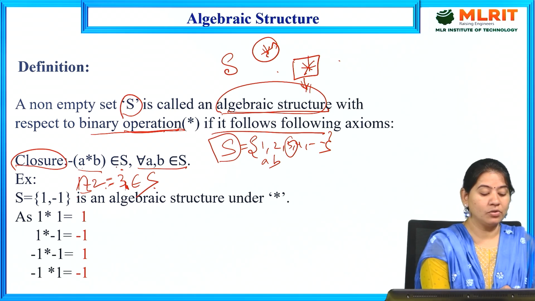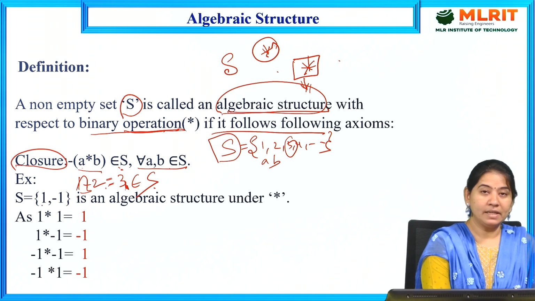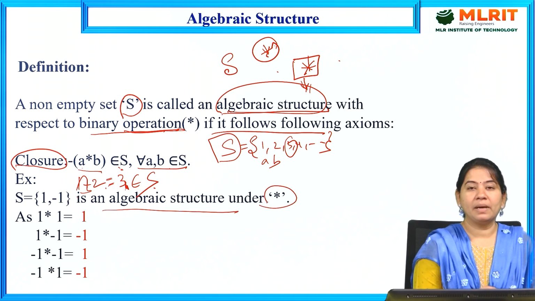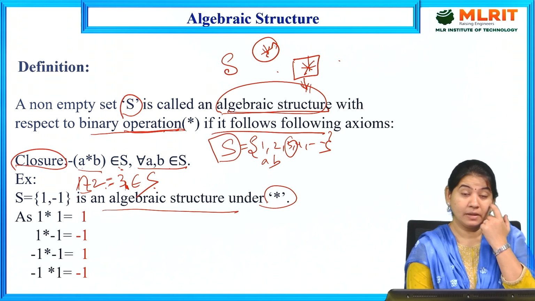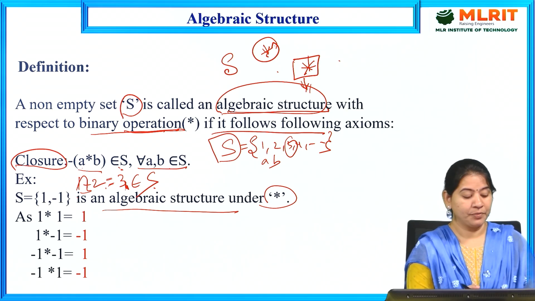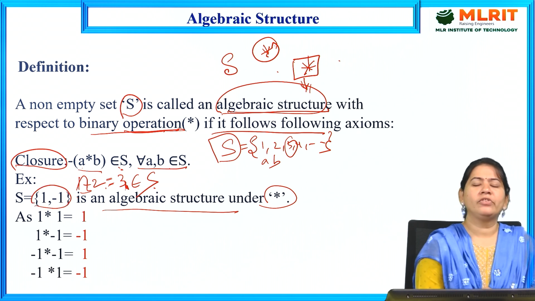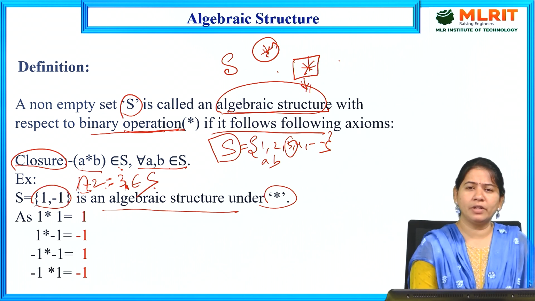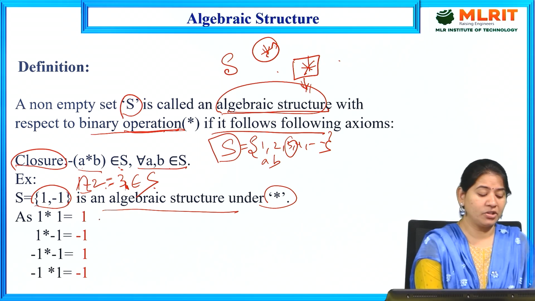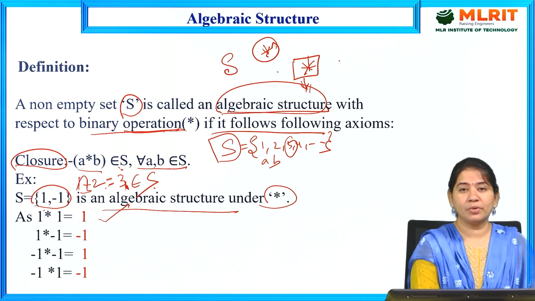A star B belongs to S for all A, B belonging to S. So here S is {1, -1}, an algebraic structure under the multiplication operation. It can be a multiplication operation or an addition operation, or it can be anything. But if you take some elements in the non-empty set and apply some binary operator in between those two elements, and the result of that operation also belongs to that set only, we can say that it is a closure property.